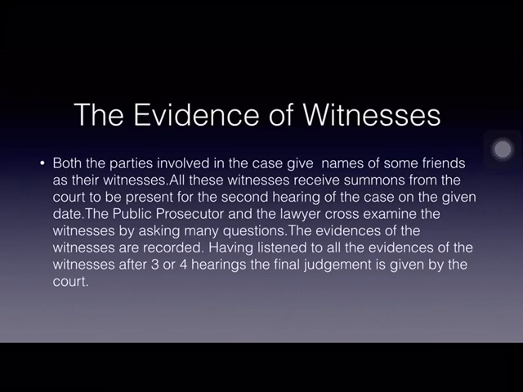A date is fixed, and on that date, all these witnesses receive summons to attend the court. The public prosecutor and the lawyer cross-examine the witnesses by asking many questions, and the evidences of the witnesses are recorded. Having listened to all the evidences of the witnesses, after 3 or 4 hearings, the final judgment is given by the court.